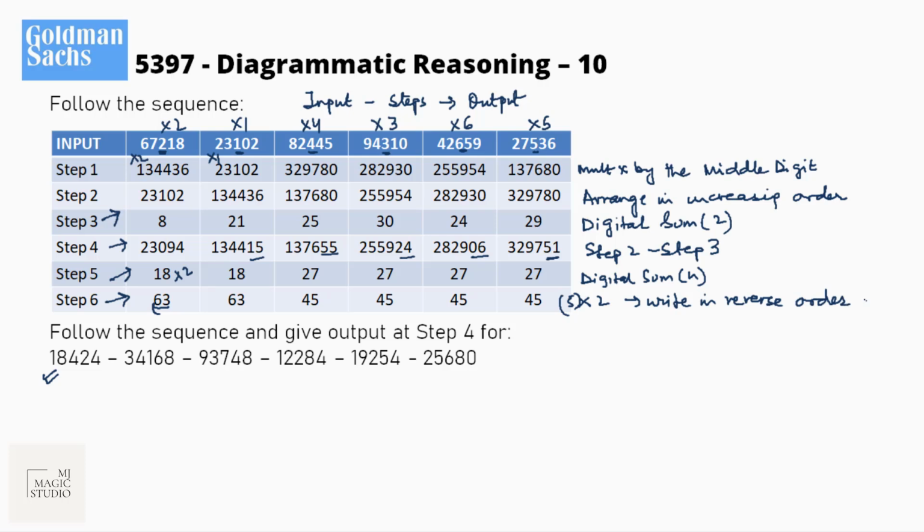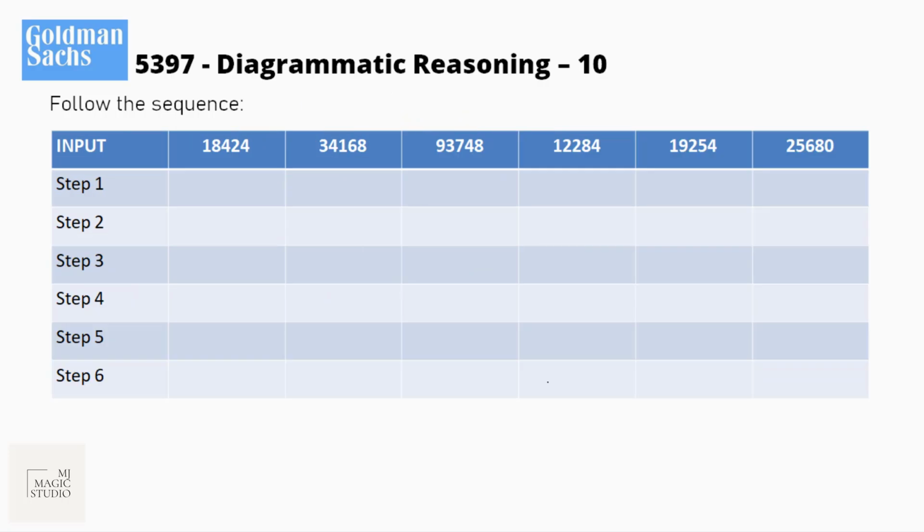So now, once you have identified how these steps are moving, let me fill up all the 6 steps for these 6 numbers. But they have only asked what will happen or what is the result of step 4 or whatever they can ask. Once we have identified all the 6 steps, we can do it for another set of numbers also. So another set of 6 numbers is given. Let me put it in a table and then we will go step by step. So this is the table, this is the input, these all are the 6 numbers given.